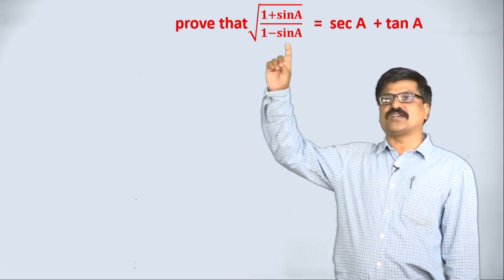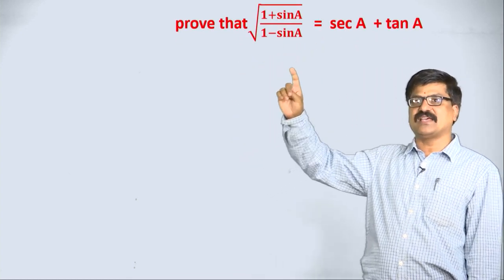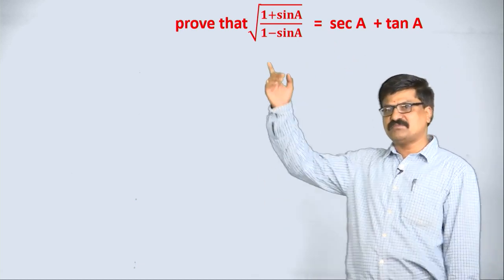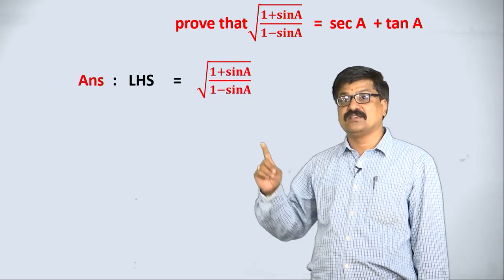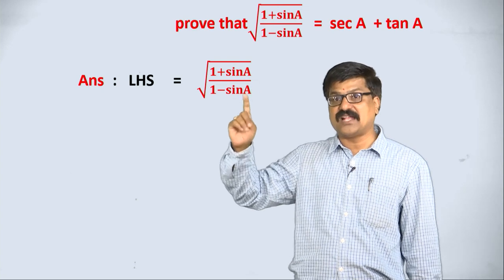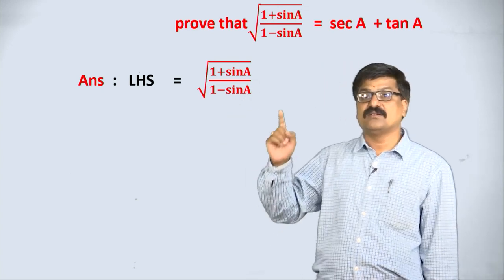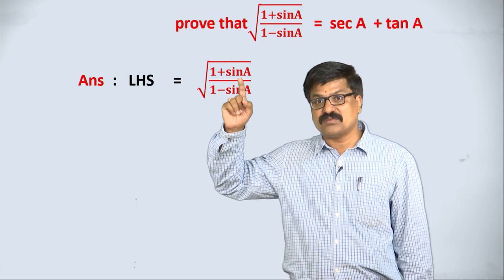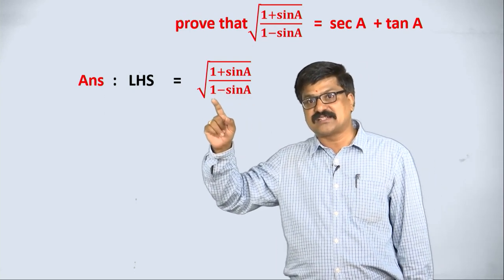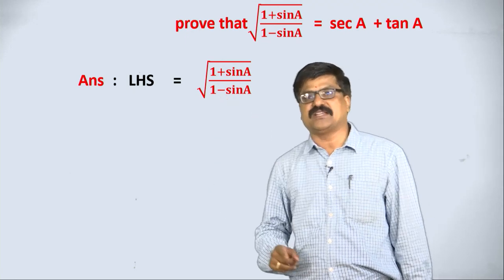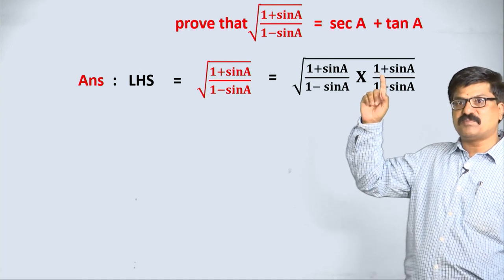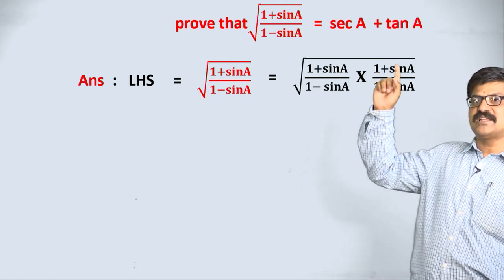Prove that square root of (1 plus sin a) by (1 minus sin a) is equal to secant a plus tan a. Same, I am taking. Take LHS. Whenever we see a root over this kind of term, multiply the denominator term and change the sign between them. I am taking the denominator term, with plus between them, and multiplying and dividing.